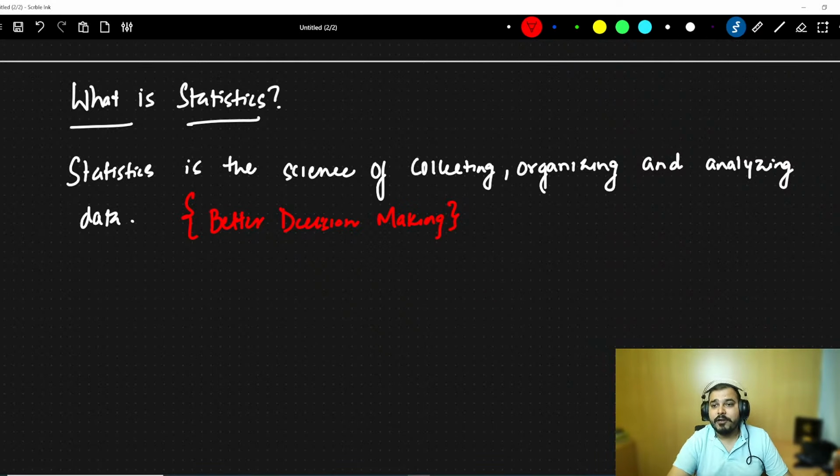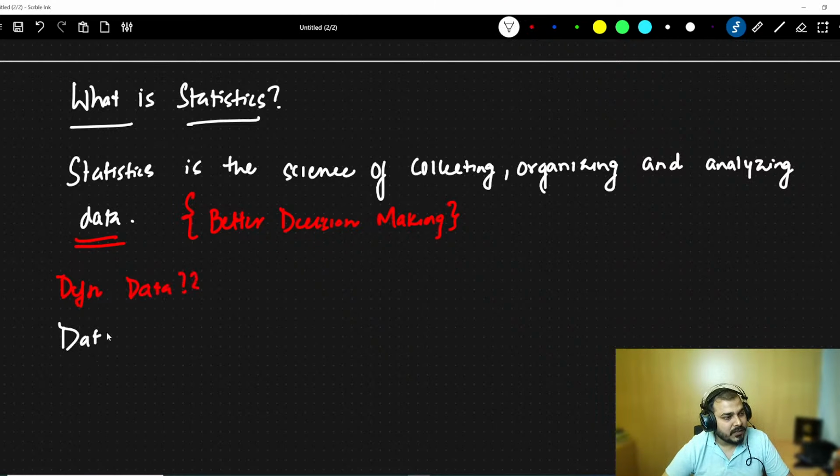And if I try to now define statistics or the types of statistics, first of all, there is one very important thing which is called data. Now I would like to ask you the definition of data. What exactly is data? Anybody who can try, probably you can try. I'll just give you 10 seconds. Whatever answers I see, I will definitely appreciate you all. But let's define data. What exactly is data?